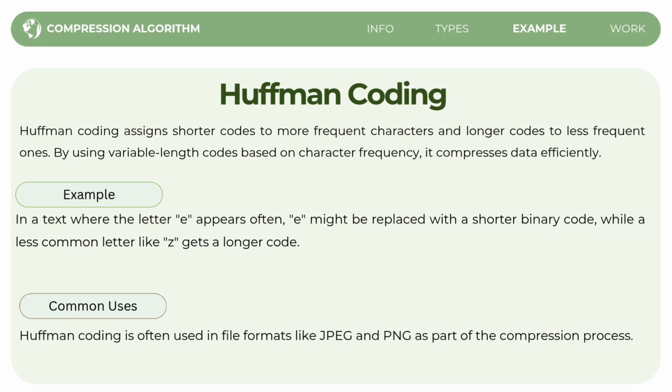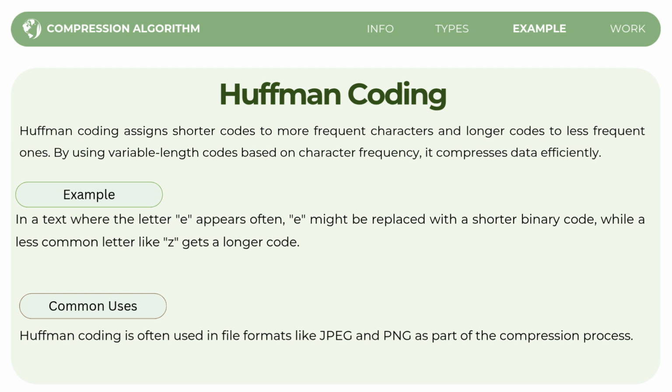On the other hand, a less common letter like Z might get a longer binary code like 101010 because it is used less often. So, as we can see, E might be replaced with a short code, while Z, the less frequent letter, might get a longer code.